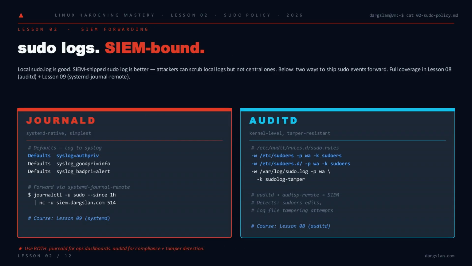And those logs only matter if an attacker can't erase them. Local sudo.log is the first thing a competent intruder scrubs, so you ship everything off-box. 2 paths: journald via syslog auth-priv, then forward with systemd-journal-remote. Simple, systemd native, great for ops dashboards. Or auditd watching sudoers and the log file itself at the kernel level, piped through audisp-remote to your SIEM. Run both. Journald for visibility, auditd for compliance and tamper detection.